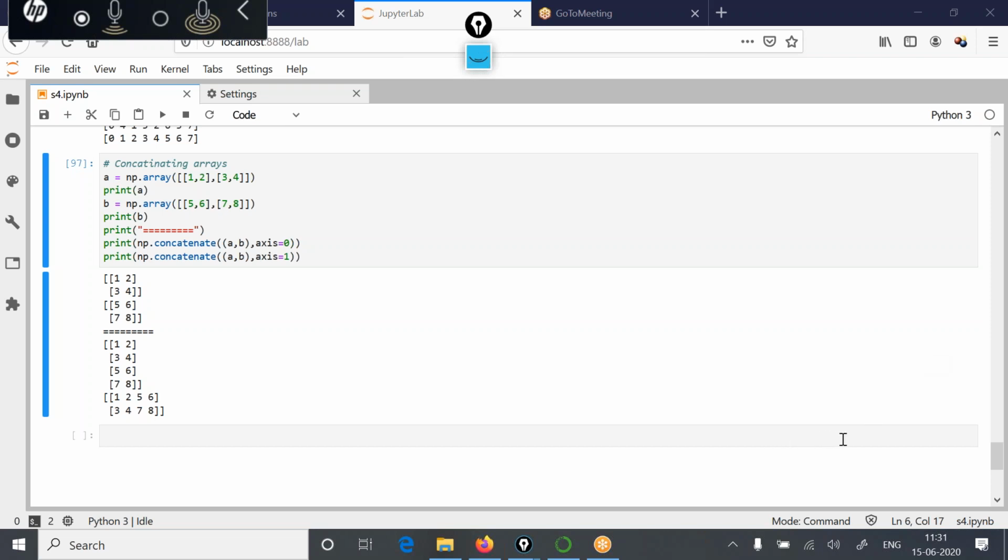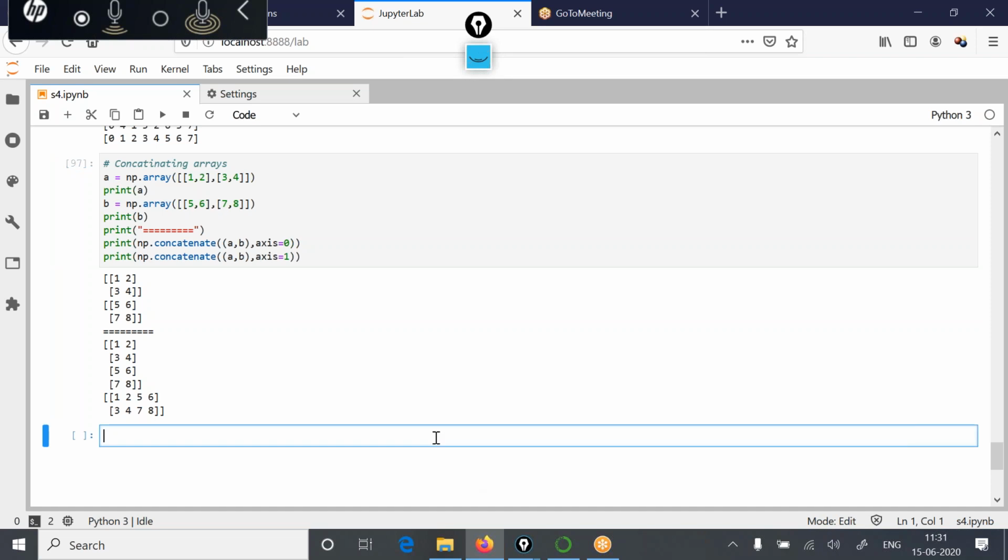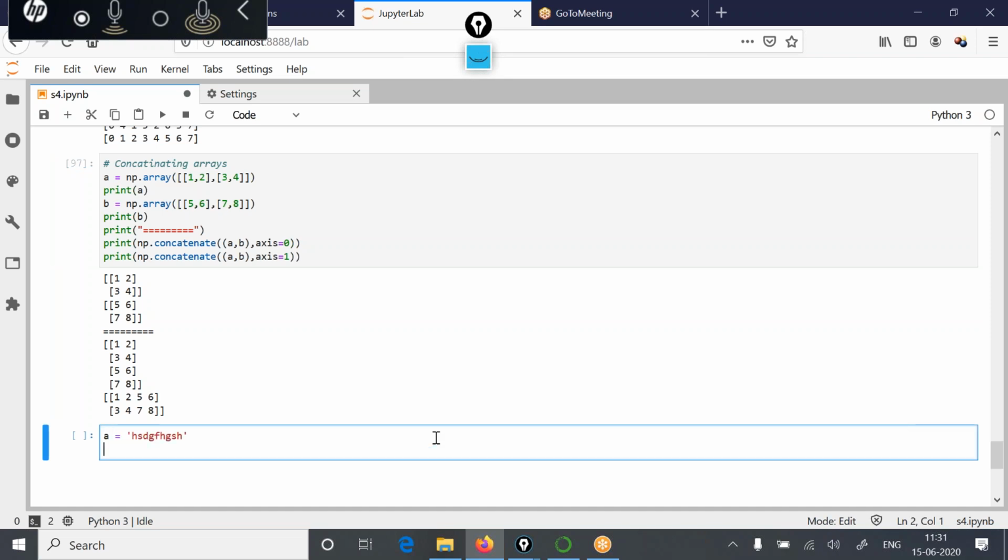So Bhavya is asking one question, sir. What does B represent in some examples? So B means byte representation of strings. If you define the string like this, let's say A is equal to any string, and the second representation, let's say B is equal to a binary string. The difference between these two is that this is the byte formatted string, and here the system has used some other coding mechanism.